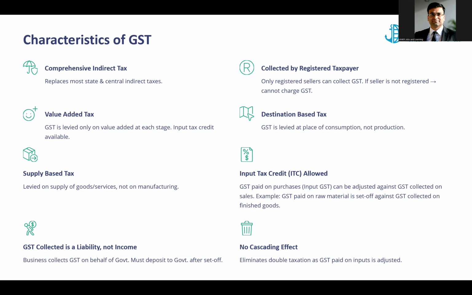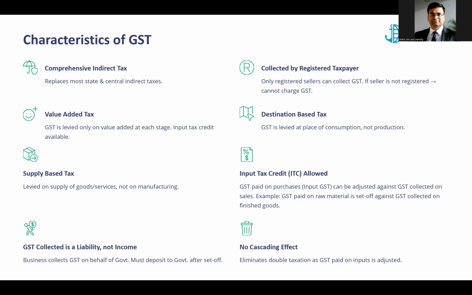But the wholesaler then in turn sells the same goods at 110 rupees, right? So the additional tax would be charged on the value addition of 10 rupees, right? Because he will get the input tax credit. All these things we will see with an example with numbers associated, so it will be easier for you.